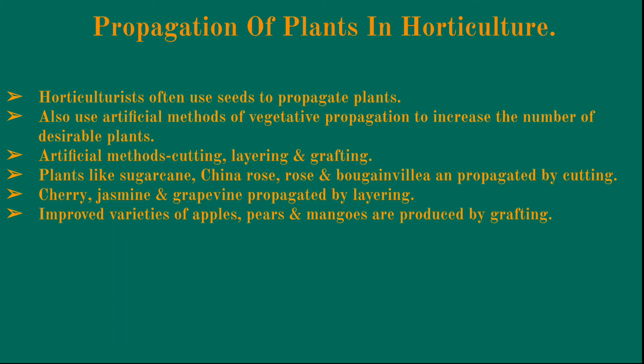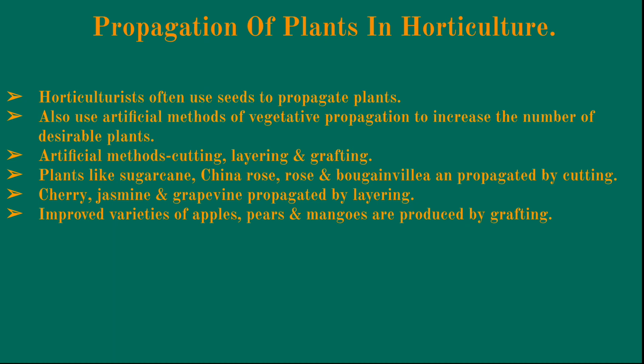Now, how to propagate these plants in horticulture? Propagation of plants in horticulture. Horticulturists often use seeds to propagate the plants. They also use artificial methods of vegetative propagation to increase the number of desired plants. The artificial methods used by horticulturists are cutting, layering, grafting.